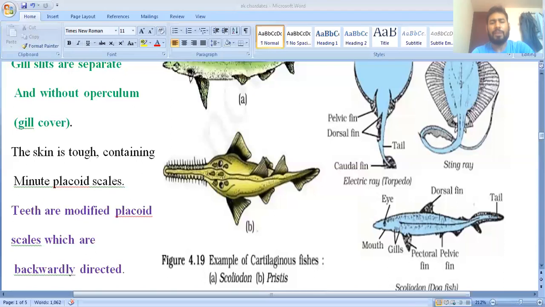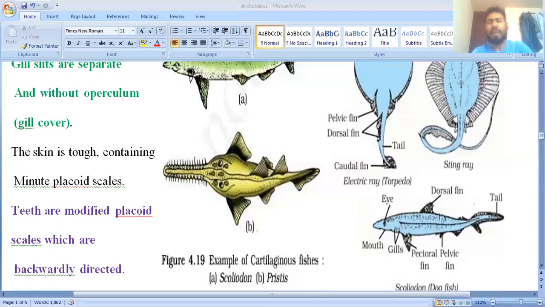Clear? If we see their examples, here is Scoliodon, which is also known as the dogfish. Next is Pristis. Pristis is the sawfish. Why are we saying sawfish? Because if you see their mouth structure, they have a saw-like structure, and you know a saw is used for cutting any wood or iron. Okay, so due to this, Pristis is also known as sawfish. This is the structure of the saw.